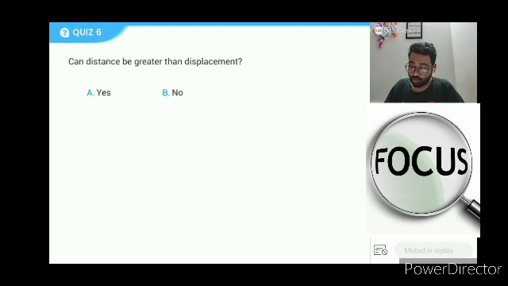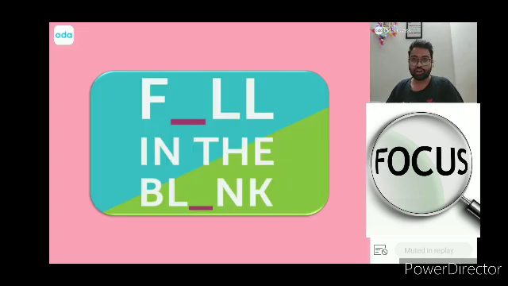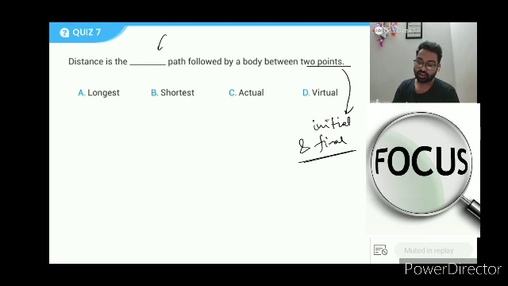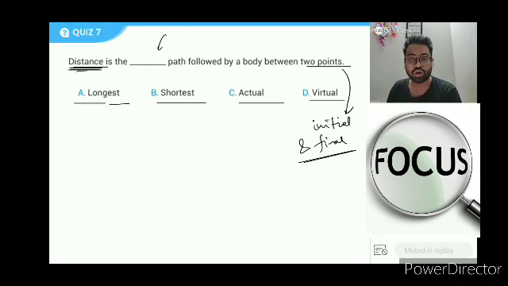So now I have a fill in the blanks question for you. Oh, how much fun it is to write like this, right? Now it's your chance to write. Try to tell this one. Distance is the dash path followed by a body between 2 points. These 2 points we generally call initial and final, although this isn't needed, but still. Which option will best suit here? Distance is written, read it. Distance is the dash path followed by a body between 2 points. In 3, 2, 1, and coin quiz go.